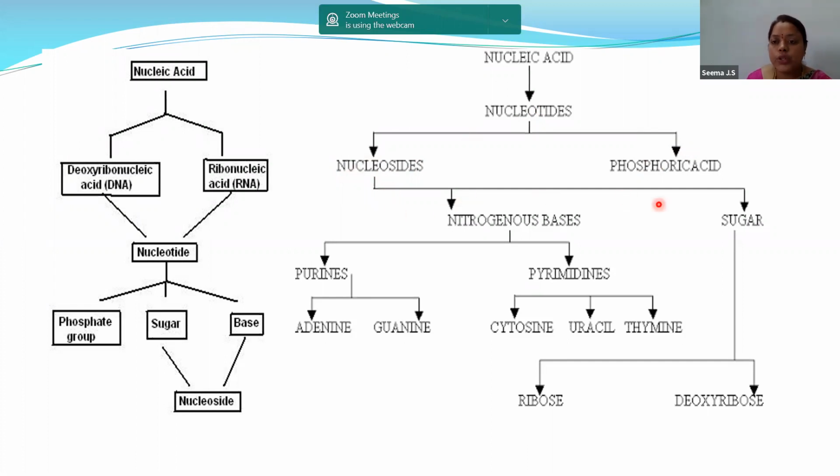In nucleosides, what are we having? We are having sugars and we are having nitrogenous bases. And we also discussed in nitrogenous bases, that is purines and pyrimidines. Purines, pure as gold, that is purines, adenine and guanine. Pyrimidines, cut, that is cytosine, uracil, and thymine. So these nitrogen bases are done. When you come to sugars, you are having ribose and deoxyribose.